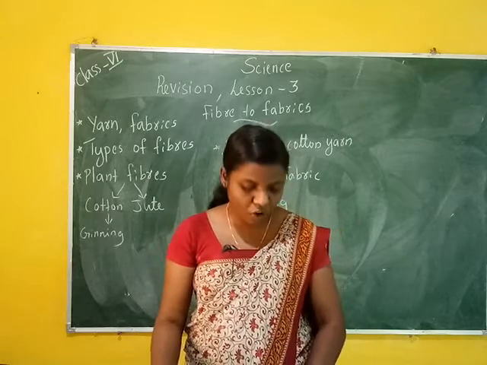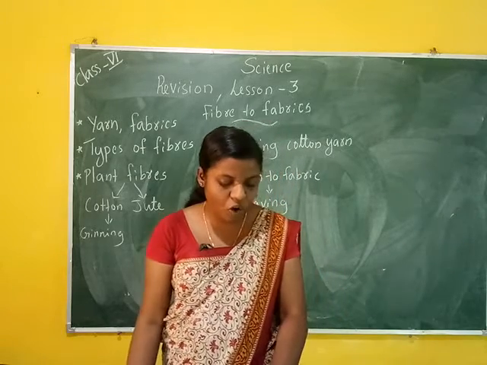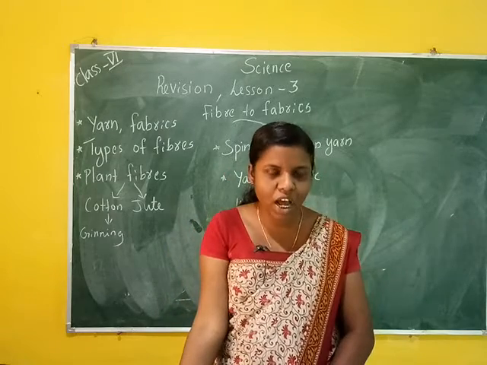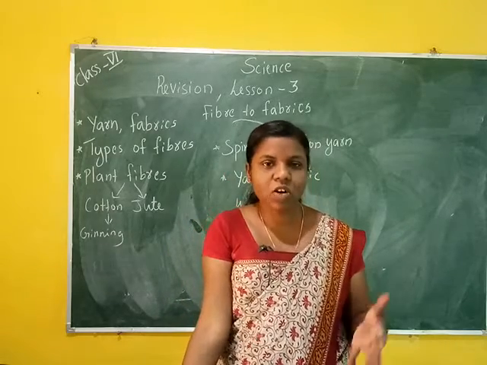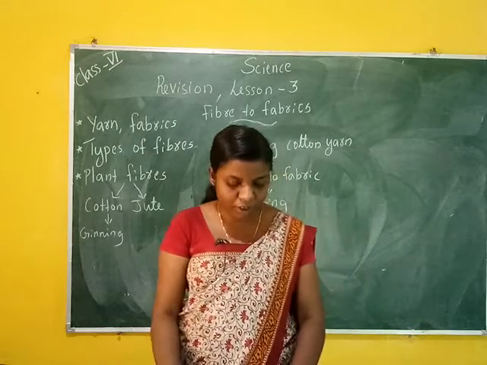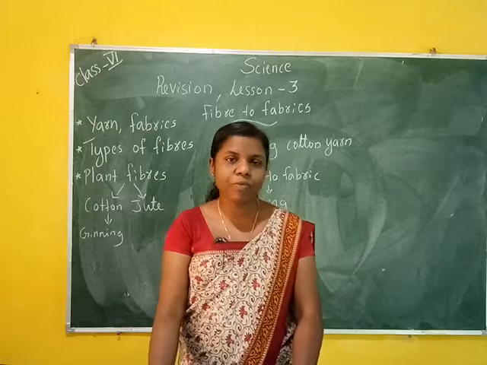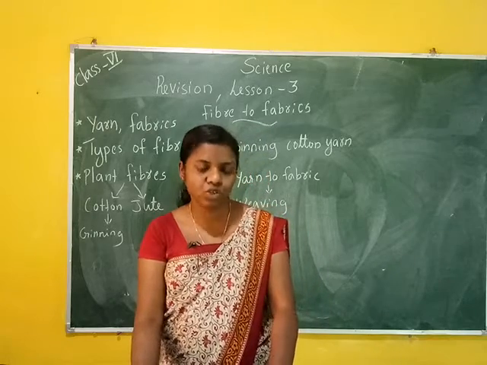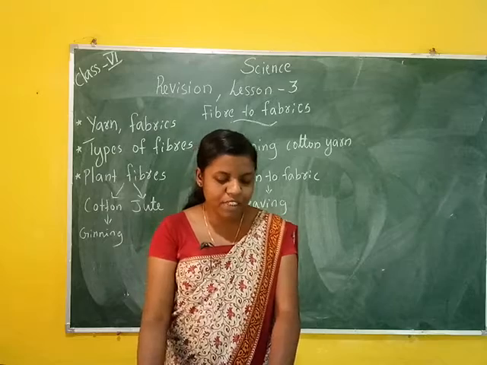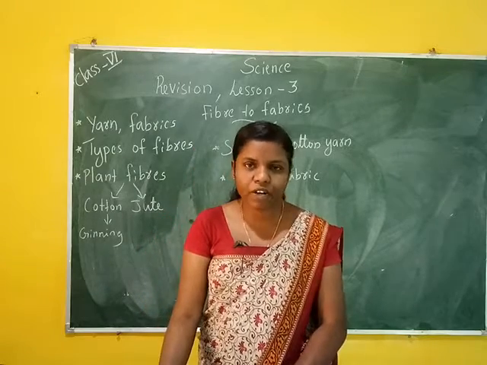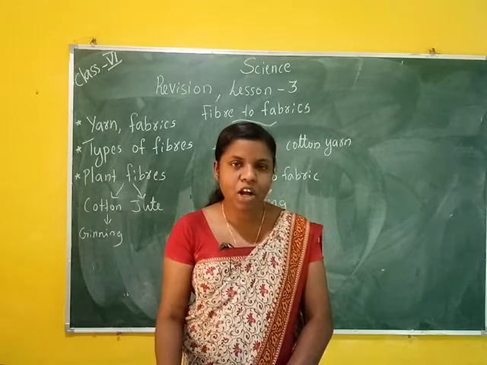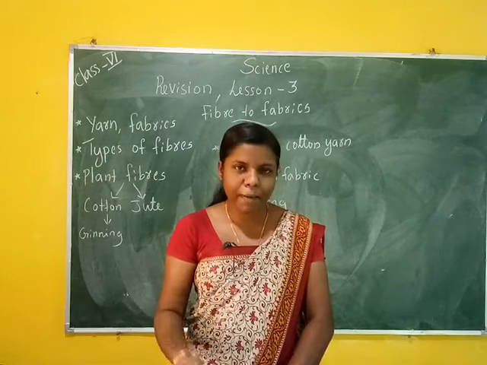Then answer the following questions. Question number 4: from which parts of the plant are cotton and jute obtained? Cotton is obtained from the fruit or cotton balls of the cotton plant, and jute is obtained from the stem of the jute plant. Then 5th question: name two items that are made from coconut fibre. For example, coconut fibre is used to make ropes and mats.